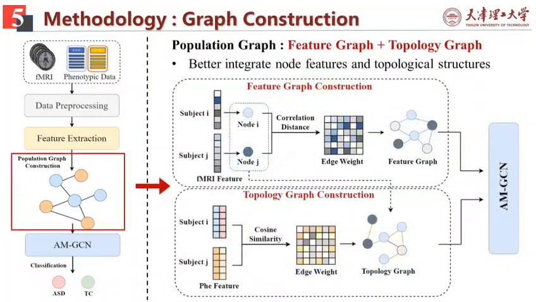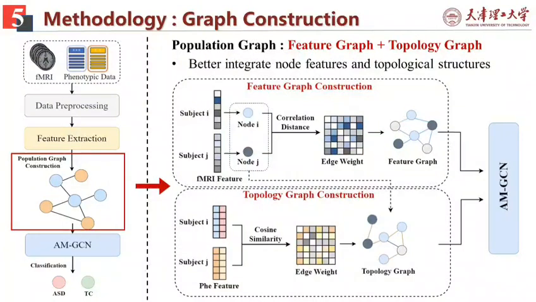After that, we have to construct 2 kinds of population graphs for the GCN, the feature graph and the topology graph. For both of them, the graph nodes are represented by the fMRI features, but the edges are constructed in different ways. For the feature graph, the edges are constructed by calculating the correlation distance between the fMRI features of different subjects. And the edges in the topology graph are represented by the cosine similarity of phenotypic data. In our study, we choose 2 kinds of phenotypic data, the acquisition site and gender.